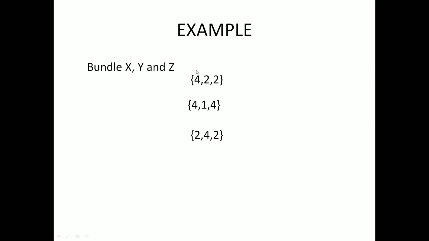If they are getting 4 utils from X, from Y they are getting 2 utils, and from Z they are getting 2 utils. You can assume these are the quantities also. If you add it, 4, 6, 8, so a total of 8 the consumer is getting when choosing this bundle.